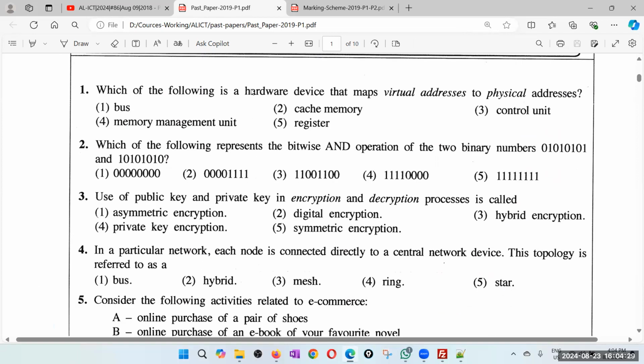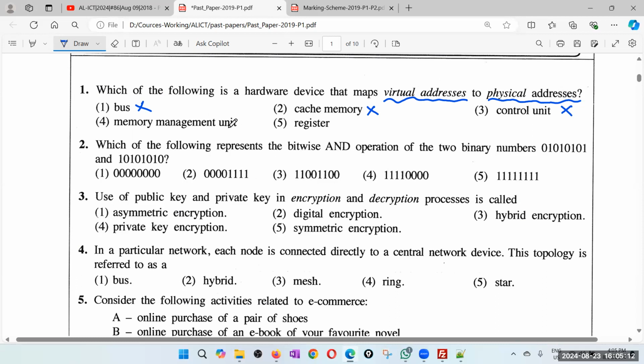Right. Question number 1. Which of the following is a hardware device that maps virtual address to physical address? That is related to memory management. Remember, the programs refer to virtual address or logical address, whereas in reality, what you have is physical address. We discussed that under memory management in OS. So bus is not the one. Bus is for data transmission. Cache memory is not related to this. Cache memory is to speed up accessing data. Control unit basically generates control signals according to the machine code.